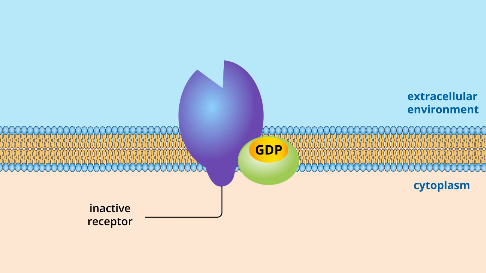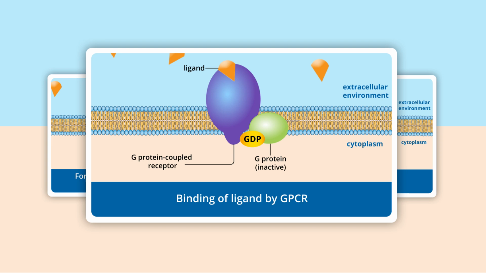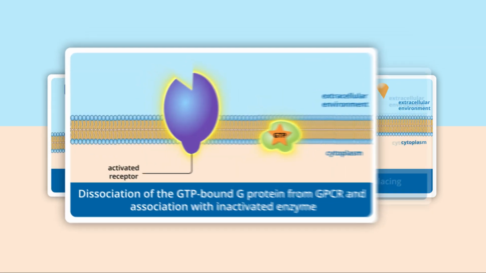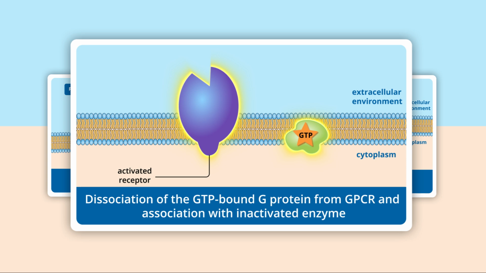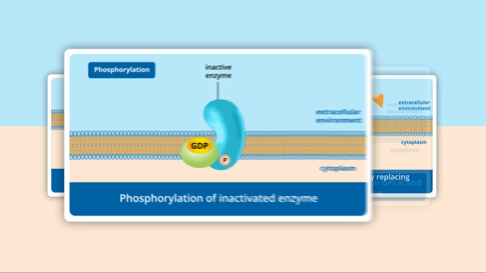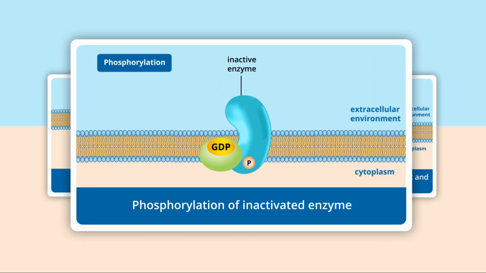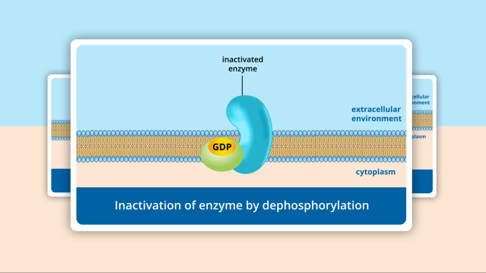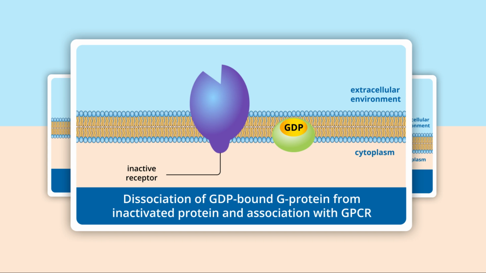The GPCR-mediated signal transduction pathway involves the binding of a ligand by GPCR, formation of an activated G protein by replacing GDP with GTP, dissociation of the GTP-bound G protein from GPCR and association with an inactivated enzyme, phosphorylation of the inactivated enzyme, a cellular response, inactivation of the enzyme by dephosphorylation, and dissociation of the GDP-bound G protein from the inactivated protein and association with GPCR.